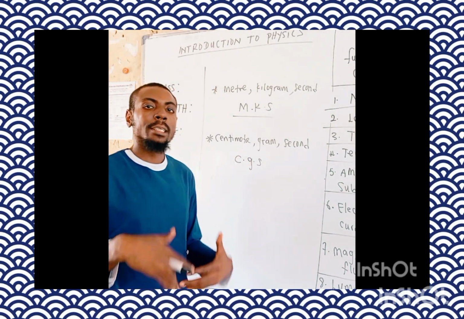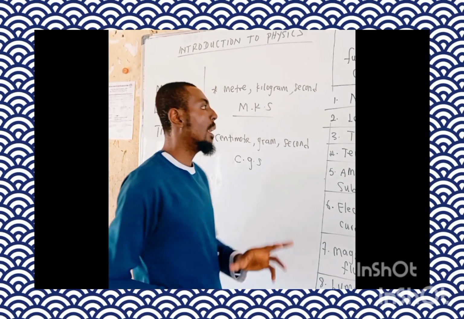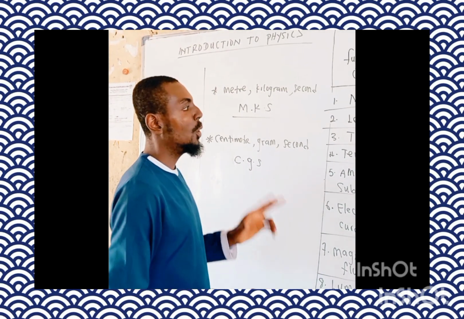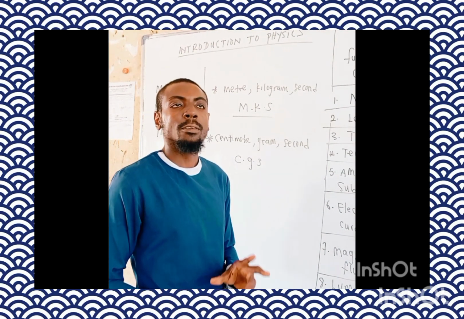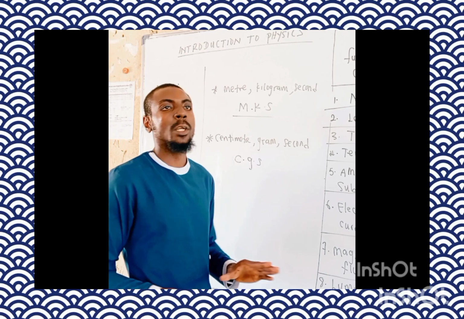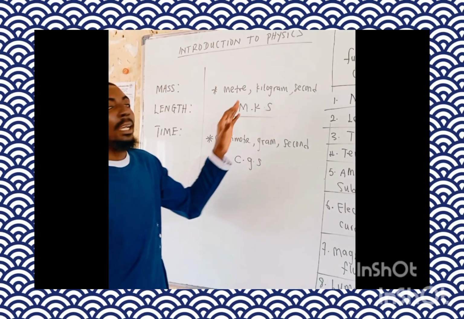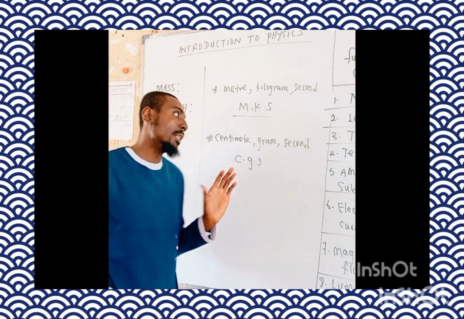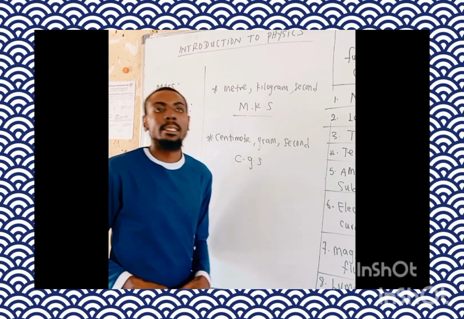So whenever you are asked the SI unit of mass, length, and time, you should boldly tell the examiner kilogram for mass, meters for length, and seconds for time. This one is the SI unit and this one is the standard unit. The standard unit of length, mass, and time is the centimeter, gram, second.